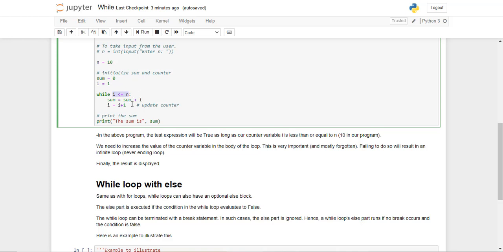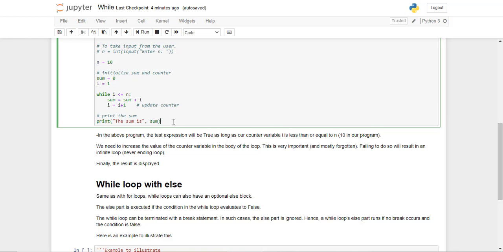So we keep doing this, the loop keeps running till finally when i is 9, i equal to i plus 1 becomes 10, at which point the inequality doesn't hold, but the equality still holds. In the next round, i is going to become 11, and then this will become false. When this becomes false, the rest of the code statements within the indented block are no longer going to be executed. So we will come out of the while loop. And then finally we have our sum which has been updated, and we can print it out.